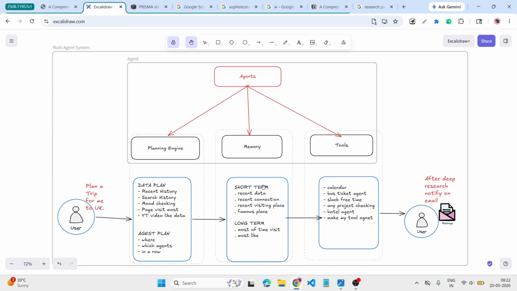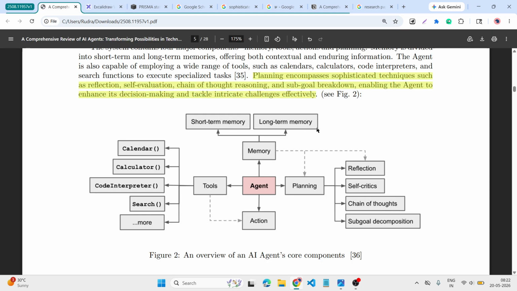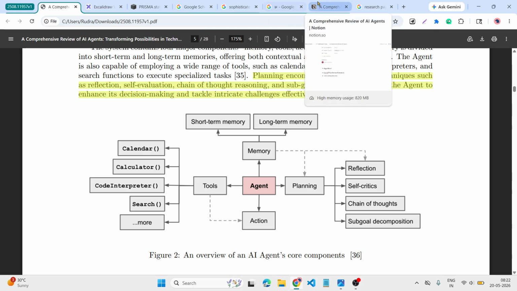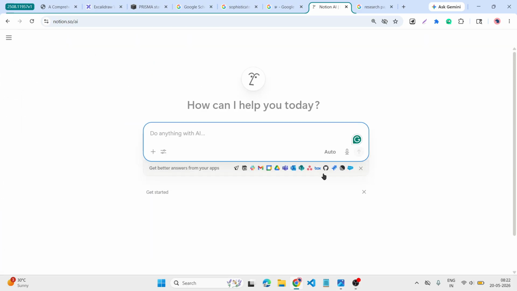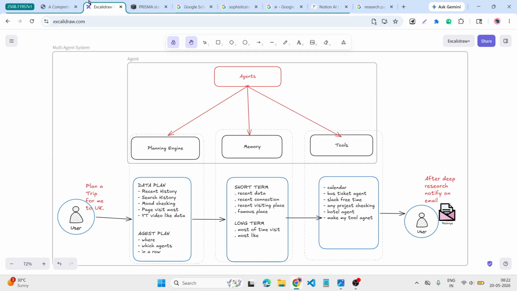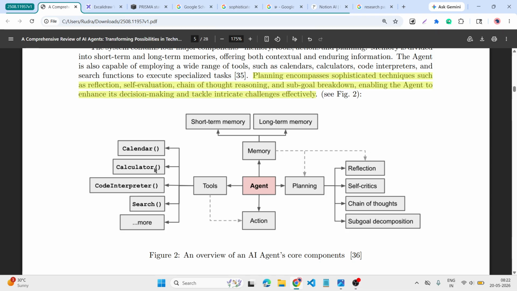What is the short term memory? Like short term memory or long term memory, and tools, like they have access to our documents. If we are looking at here, we can see there is access to all of our external sources, like the tools and the planning.